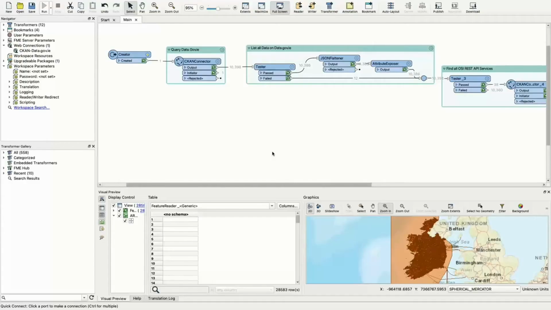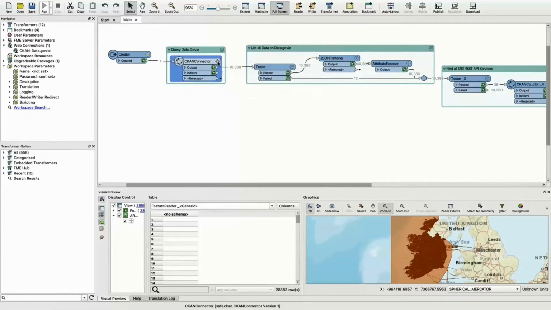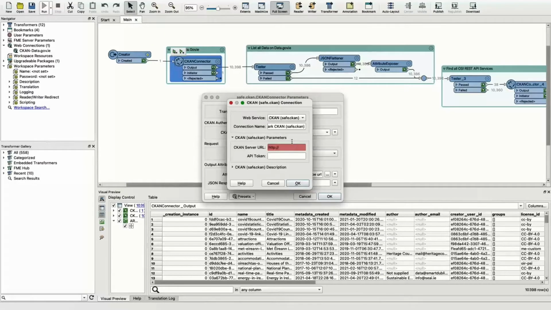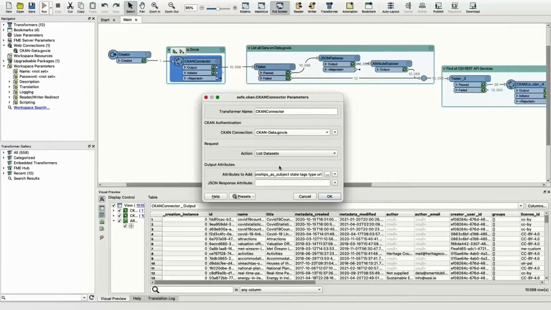The one that is going to be quite interesting is we now can talk to CKAN. You'll probably better know it as the software that sits behind data.gov.ie. So this means we can start to work with a platform like data.gov.ie. We can list all of the data sets. We can come in, we can start to see all the resources there, we can interact with it, we can upload data to it, whether that's data.gov or whether it's our own implementation.